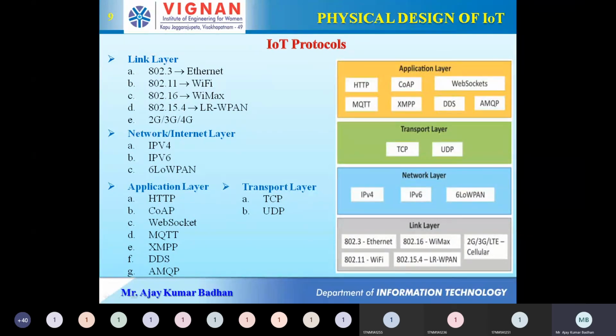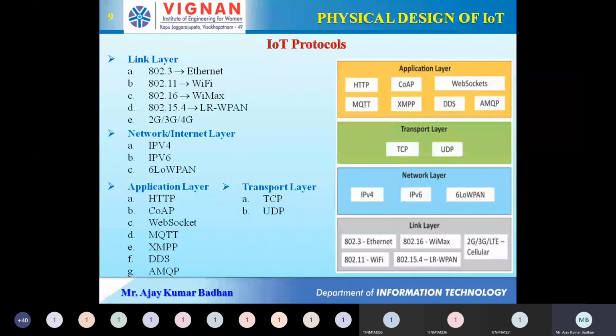This is important. This 6LoWPAN, and in the link layer LR-WPAN, you will not find in the normal OSI models. These will not be present there. Why? Because these are designed mostly for IoT devices which are very small in size and which have very low transmission. Right. Okay.